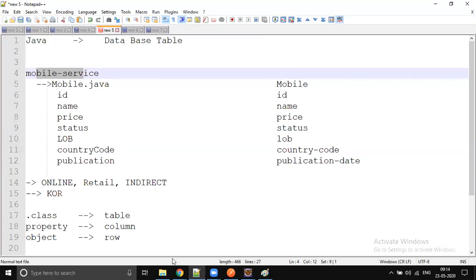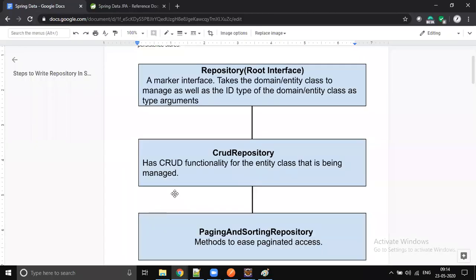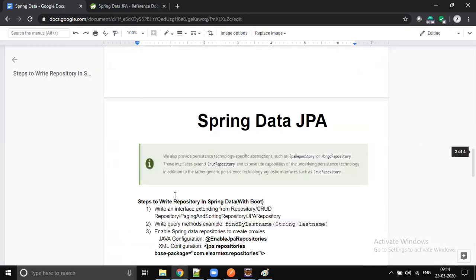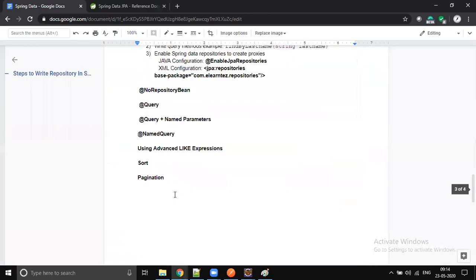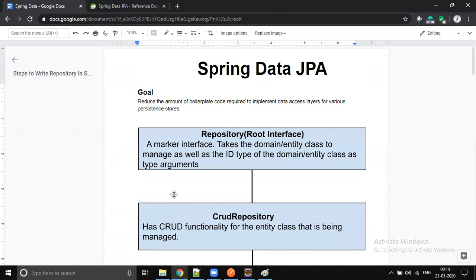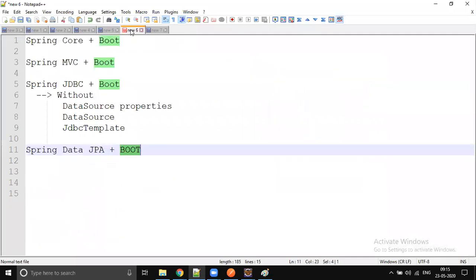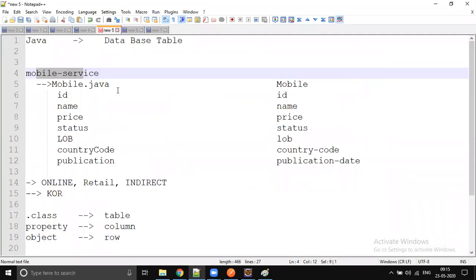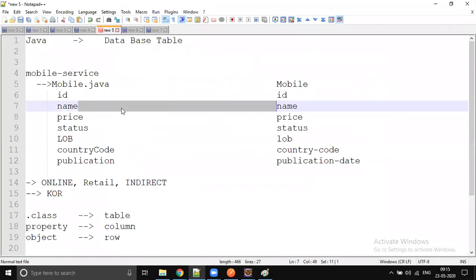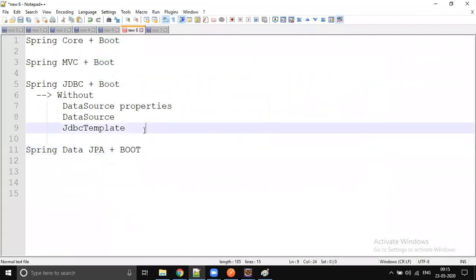Data JPA is a long journey. It will take 4 or 5 days. This entire concept is going to take 4 or 5 days. It looks like 3 or 4 slides, but there is huge content available in Spring Data, right? So we will learn slowly, no rush. That's why yesterday I spent extra time and went a little fast, because I wanted to close Spring database yesterday itself.